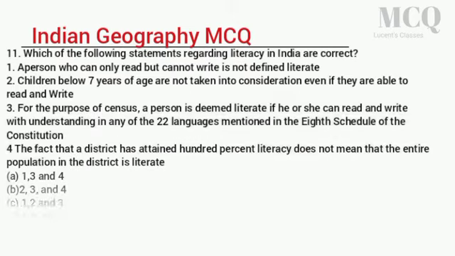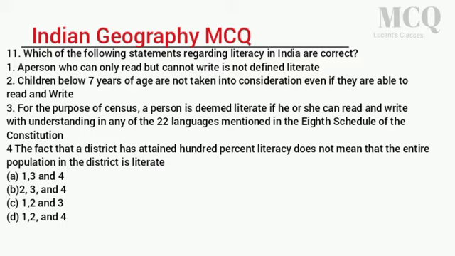11. Which of the following statements regarding literacy in India are correct? 1. A person who can only read but cannot write is not defined as literate. 2. Children below 7 years of age are not taken into consideration even if they are able to read and write. 3. For the purpose of census, a person is deemed literate if he or she can read and write with understanding in any of the 22 languages mentioned in the 8th Schedule of the Constitution. 4.